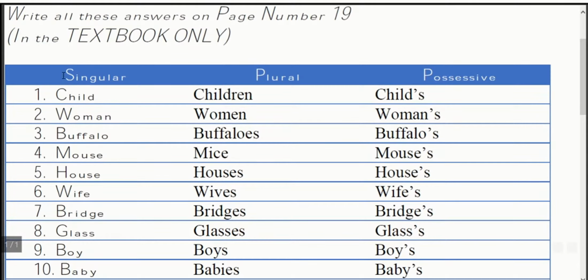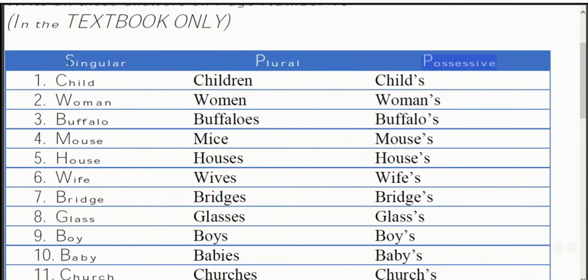First of all, we must know what is singular. Just remember the word single. Singular means one. Plural means more than one. Now possessive we will see later on. First we will discuss singular and plural.